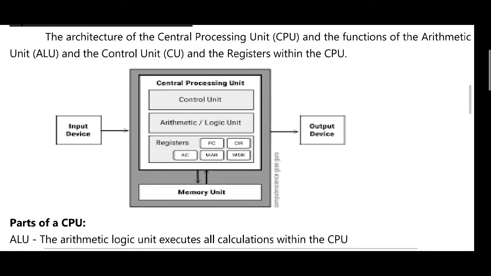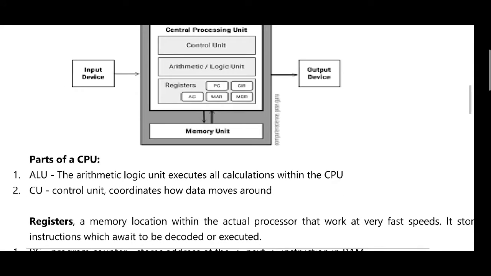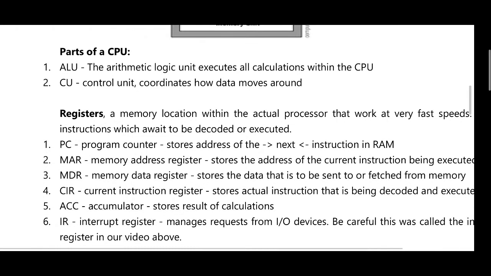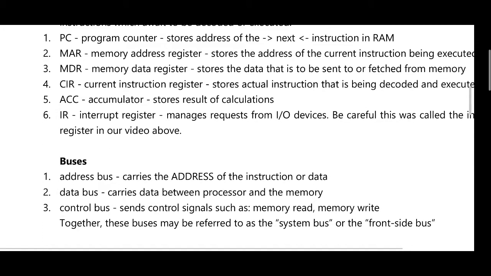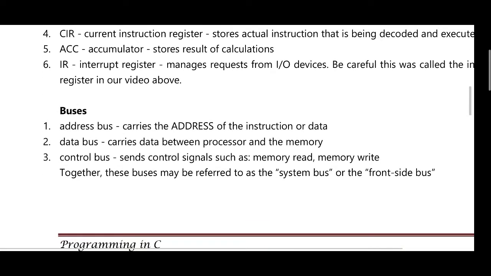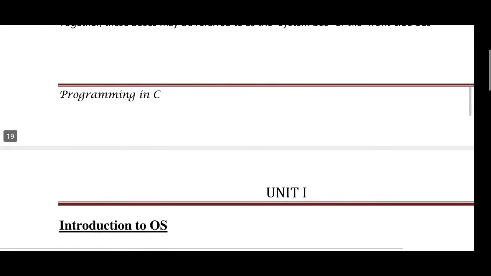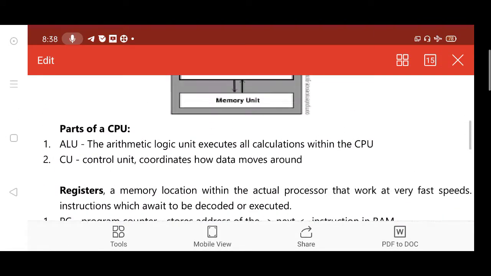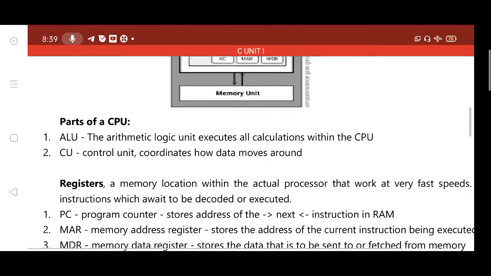This is just like the block diagram of a computer. Parts of the CPU are the ALU and CU. The registers are PC, MAR, MDR, CIR, ACC, IR. Buses are address bus, data bus, control bus. This is the operational overview of the CPU.